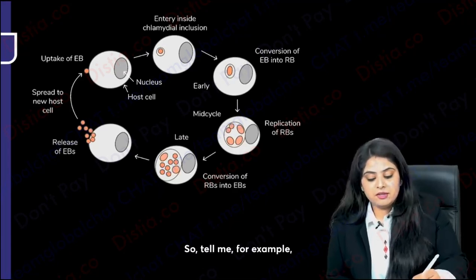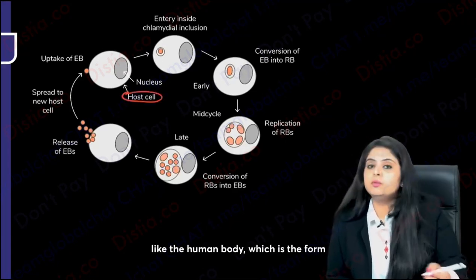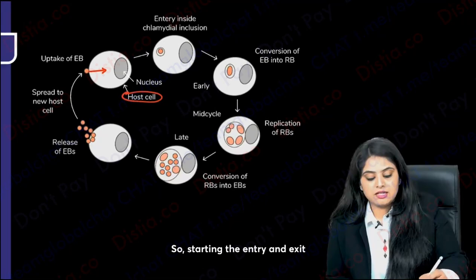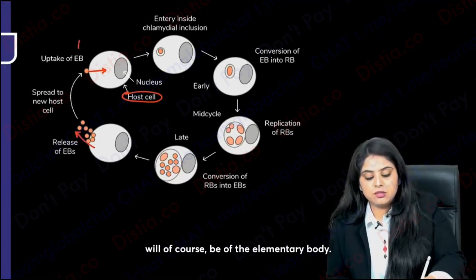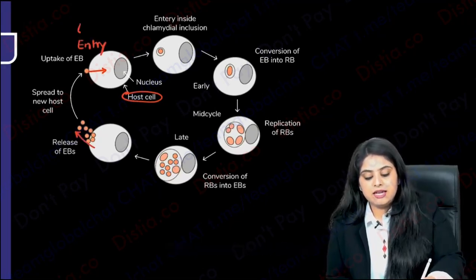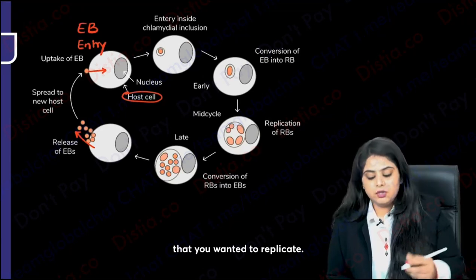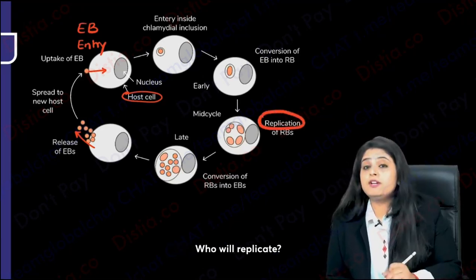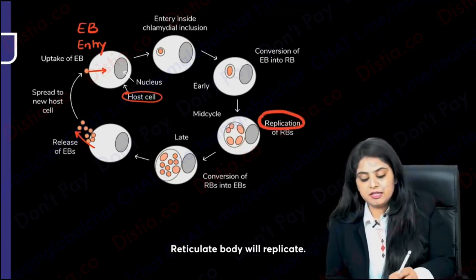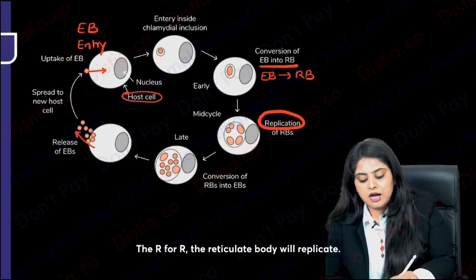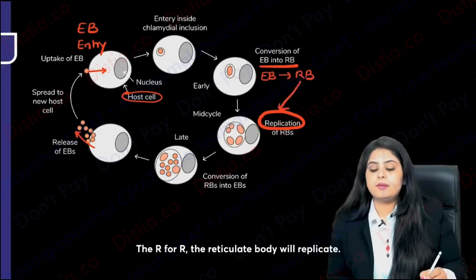So tell me, for example, if this is a host cell, like the human body, which is the form that is going to enter and exit? So starting the entry and exit will of course be of the elementary body. Elementary body is going to enter, but after entering, we realize that you wanted to replicate. Who will replicate? Reticulate body will replicate. So you will have to convert elementary body into reticulate body. The R for R, the reticulate body will replicate.